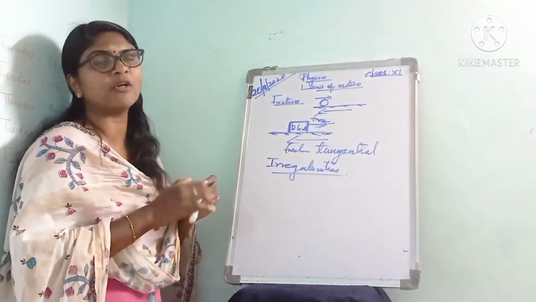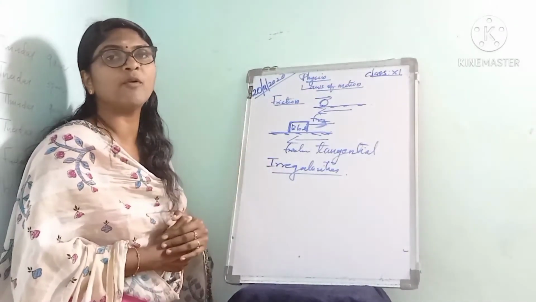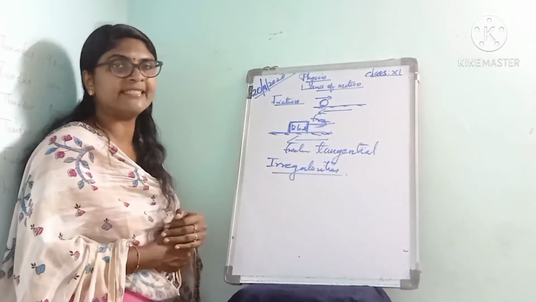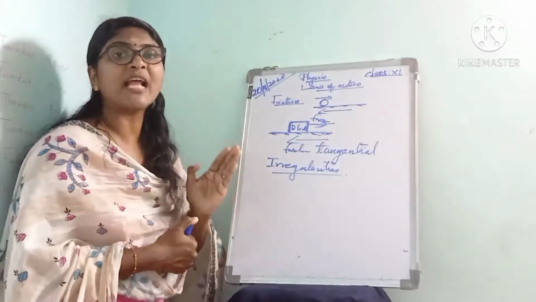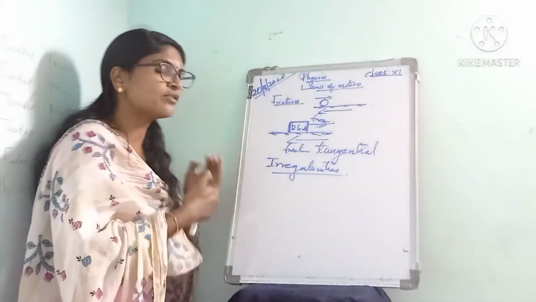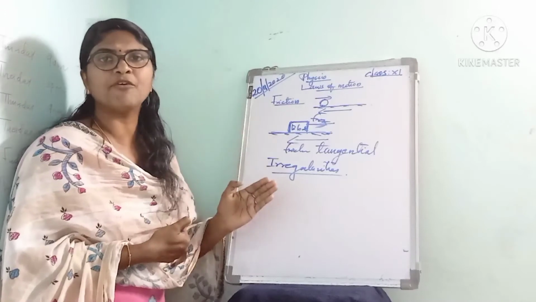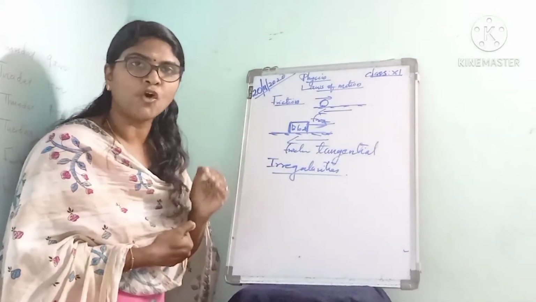Through a microscope only we can view such irregularities. So the frictional force arises due to the irregularities of the surfaces in contact.